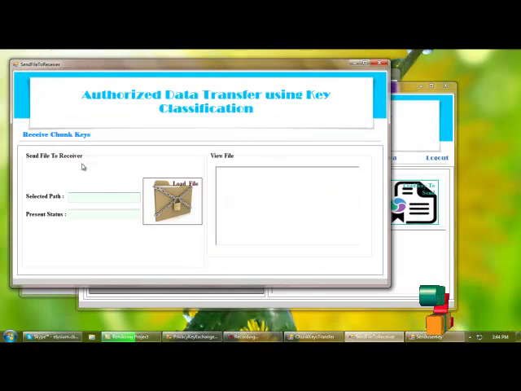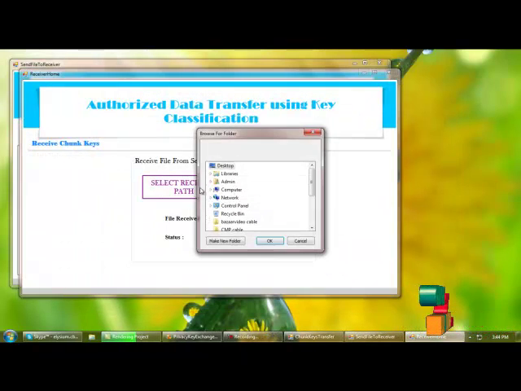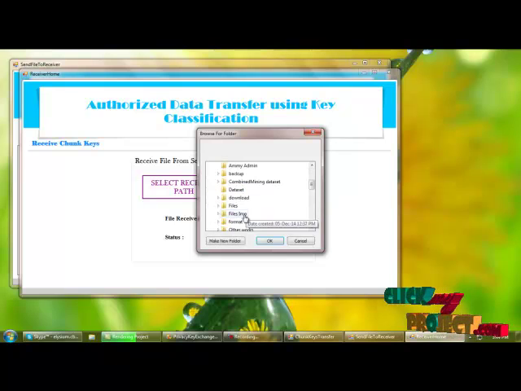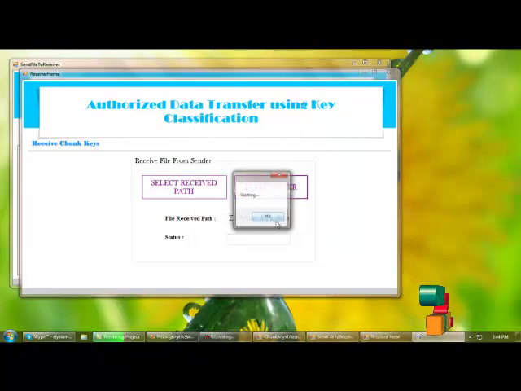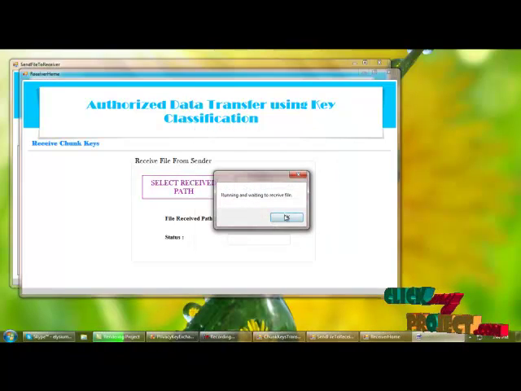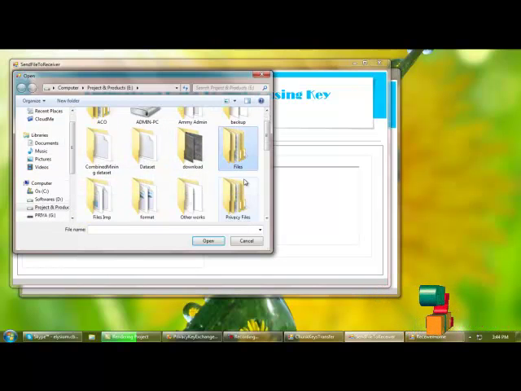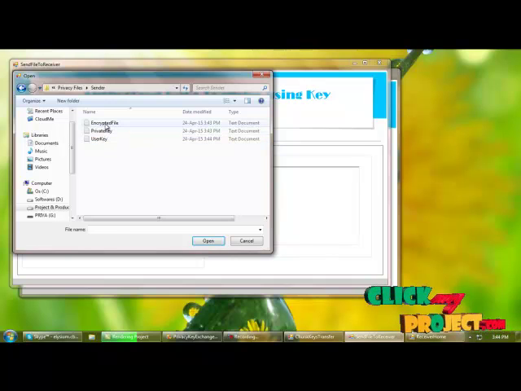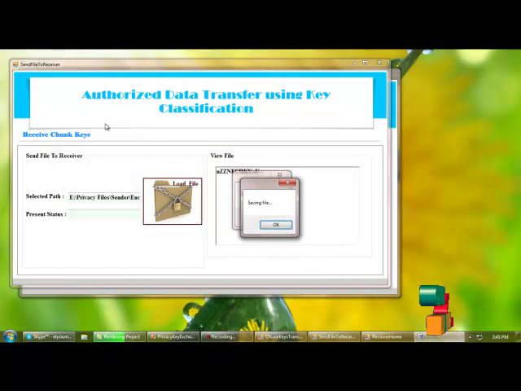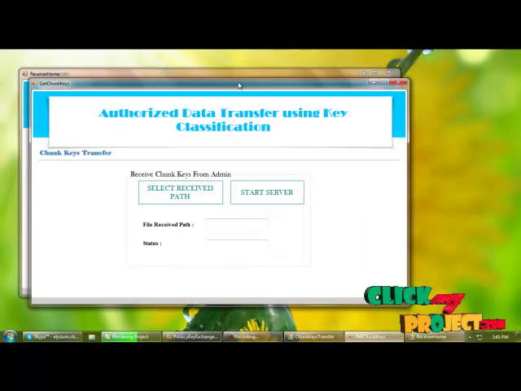And next, for transferring the file, we need to select the receive path as receiver to receive the encrypted file. So I am selecting the receiver and starting the server. From there I am loading the encrypted file to send to the receiver. And next we are receiving the chunk keys from the admin.